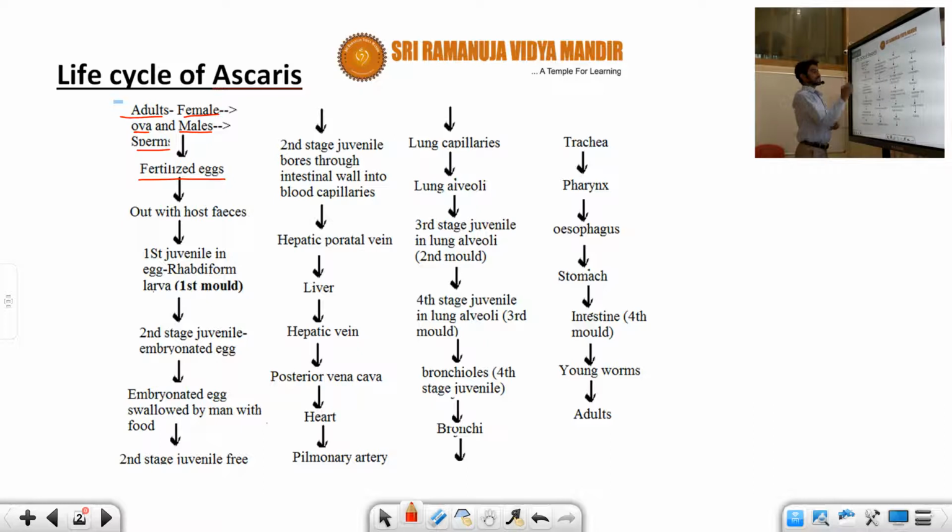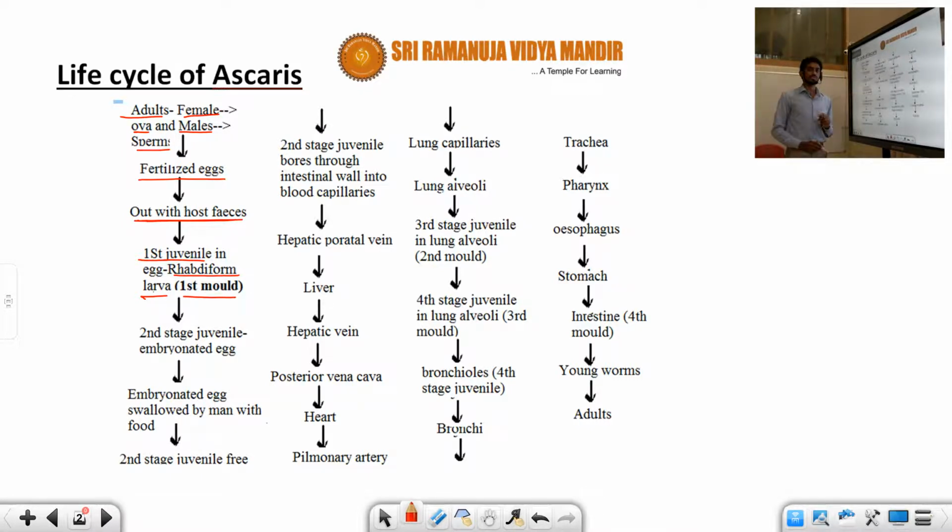It comes out with the host feces, the host fecal matter. So this is the first step. The fertilized egg comes out with the host fecal matter, and once it is outside, we can observe the first juvenile stage, that is, in the egg we can observe the rhabdiform larva. The rhabdiform larva is considered as the first molt.